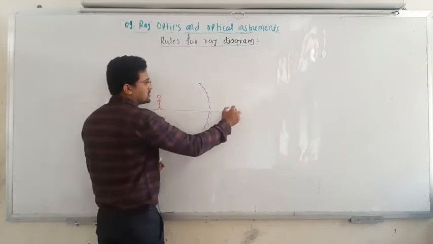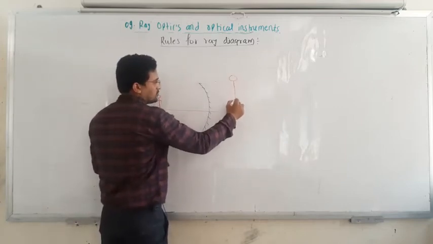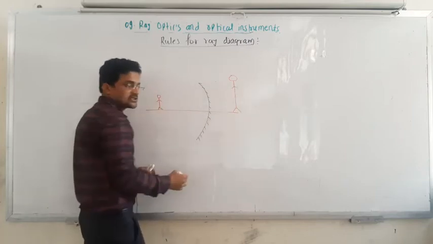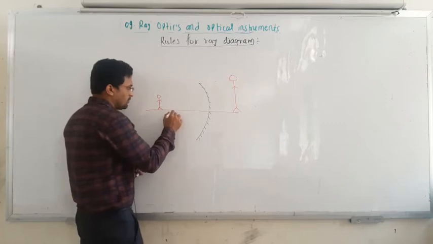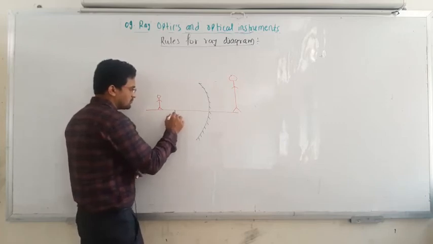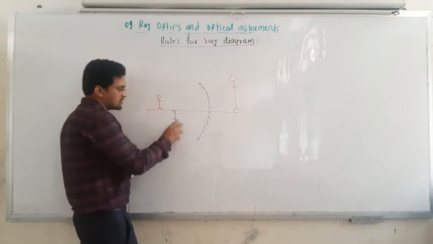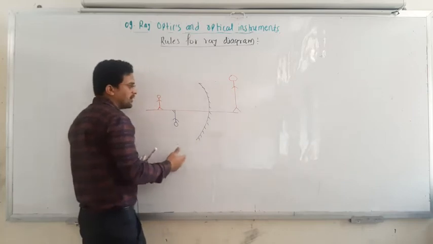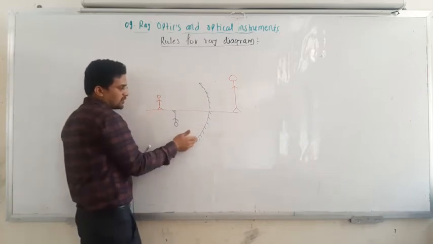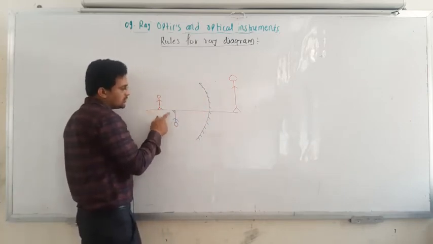Maybe the image is larger, or maybe the image is inverted. This image is known as a real image and this image is known as a virtual image. Depending on the distance at which you are standing in front of the mirror, the image is formed.